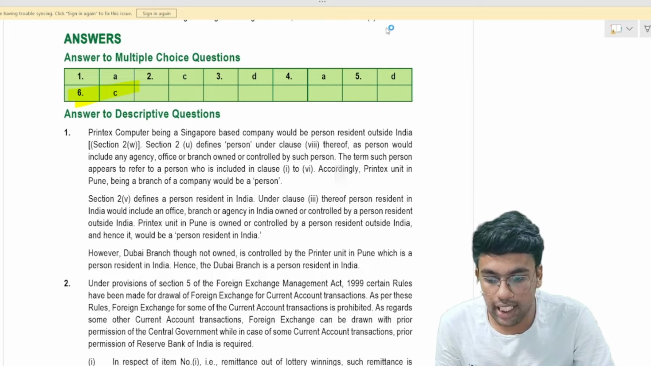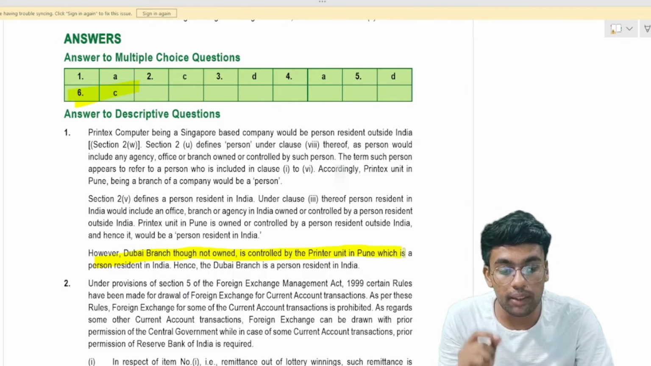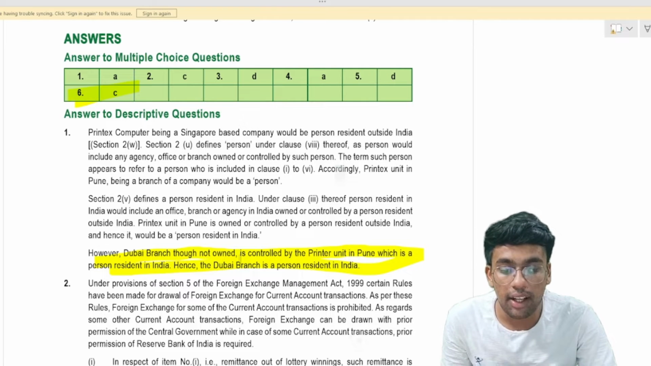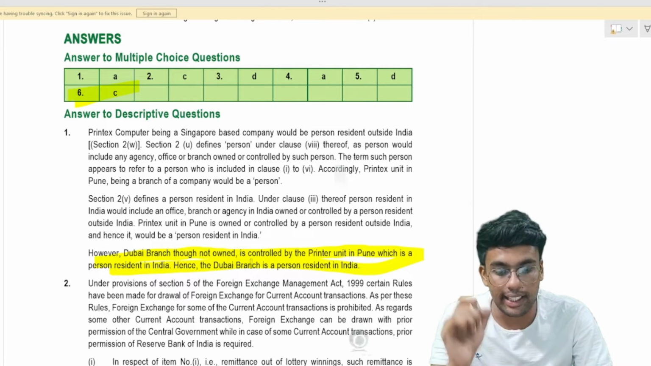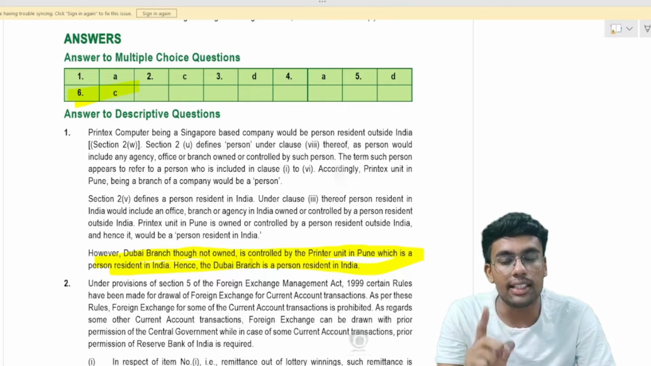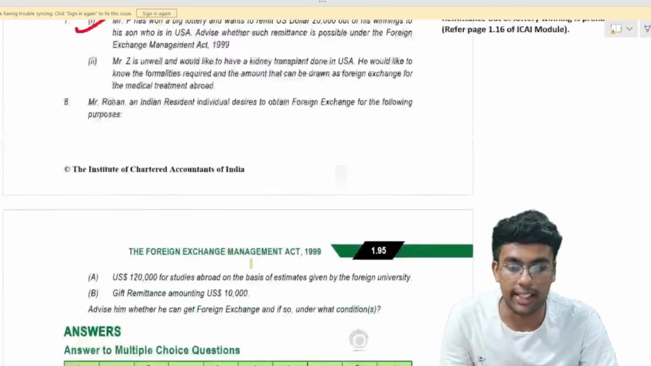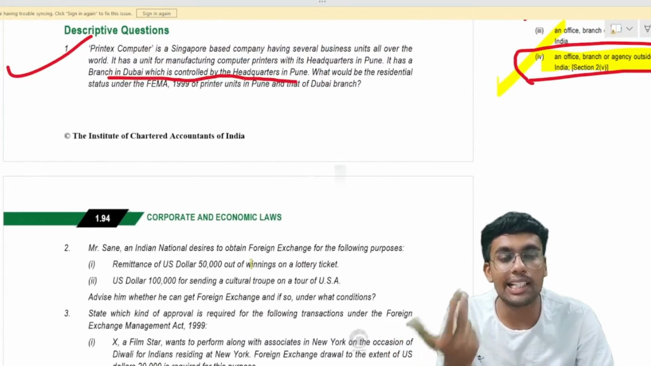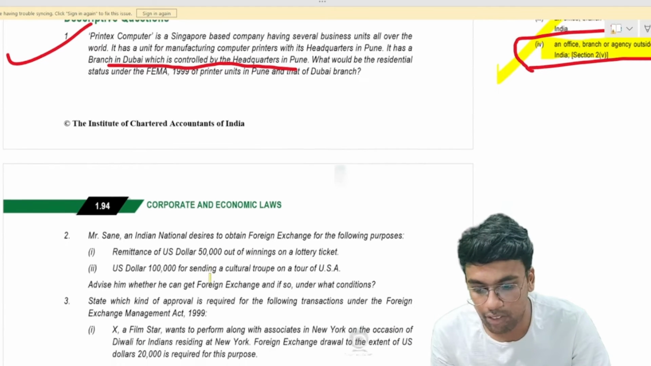So let us understand the answer to this question. If you see the last point, hence Dubai branch, though not owned, is controlled by the printer unit in Pune, which is a person resident in India. Hence, Dubai branch is a person resident in India. So the answer to this question is yes, Dubai branch is a person resident in India. This can be asked as an MCQ in your examination. So please be very careful.